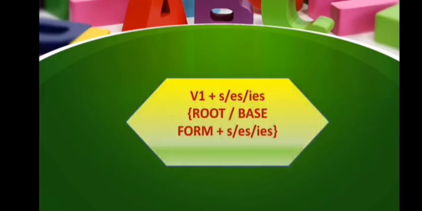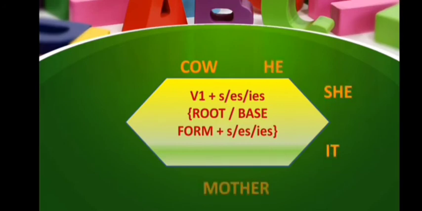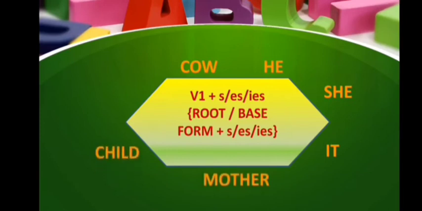Now in the second you can see examples of subjects in which we will use the verb's s, es or ies form. Examples are cow, he, she, it, mother, child and Ram. Here you can see all the examples are singular. That's why we will use the verb's first form plus s, es or ies form. Hope you have revised everything about simple present tense.